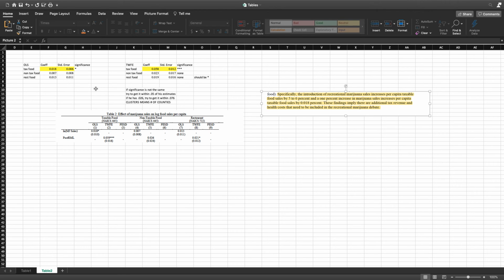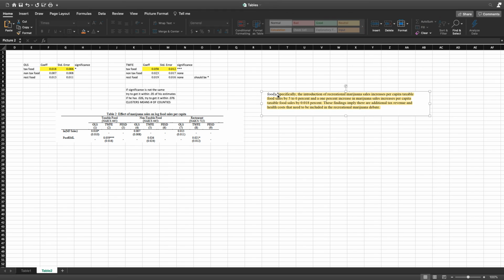So overall, I thought the project was very insightful. To the right, I have a screenshot that includes the abstract: a 1% increase in marijuana sales increases per capita taxable food sales by 0.018%, which is good to know because taxable food is another driver of revenue for states, and it'll be a good way to offset some of the public health costs that might come with increased marijuana consumption.